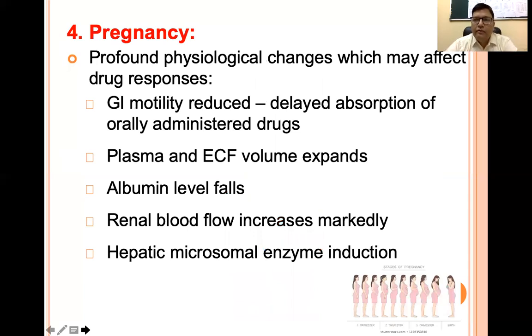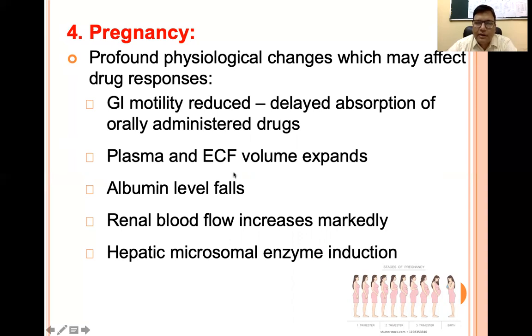So pregnancy also. In pregnancy we have to modify a lot of drugs. There are a lot of profound physiological changes which can affect the drug response. Like GI motility, it is reduced. So with the reduced GI motility, there is slower absorption of orally administered drugs. So we have to be very cautious about this.